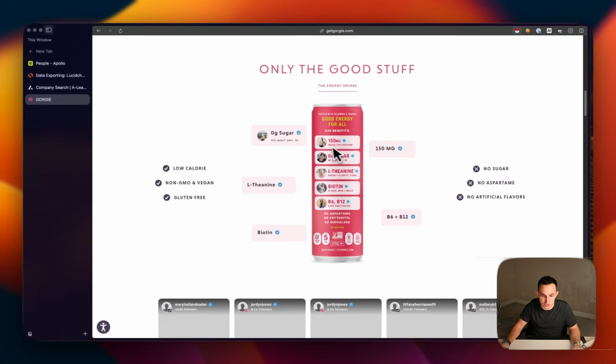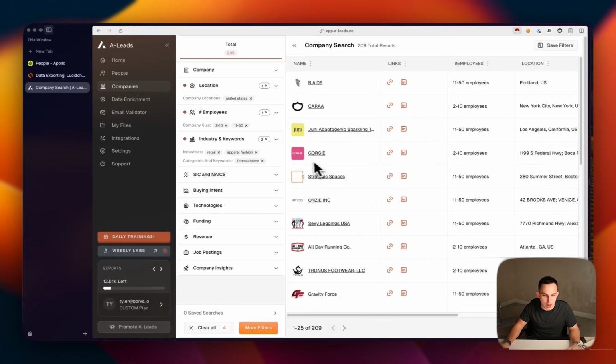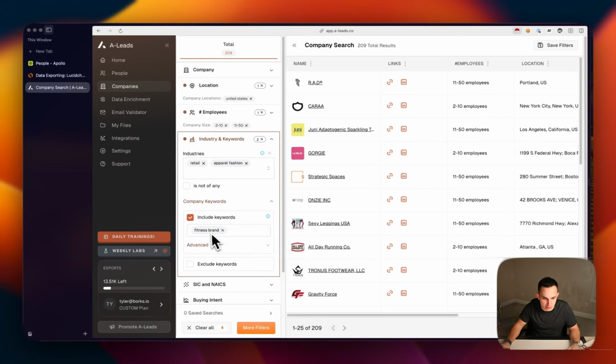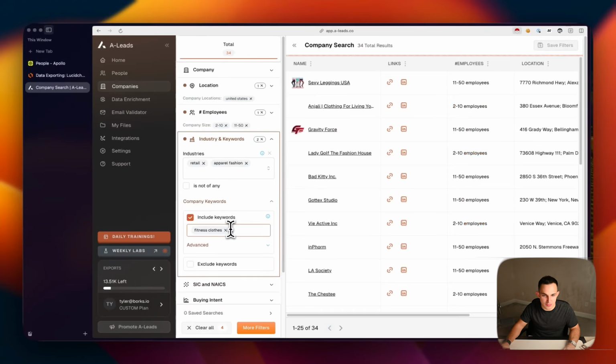They sell some drinks. So I guess it is a fitness brand because they sell these drinks, but we want more apparel. So let's do this. Fitness clothes. Let's see if that comes up.